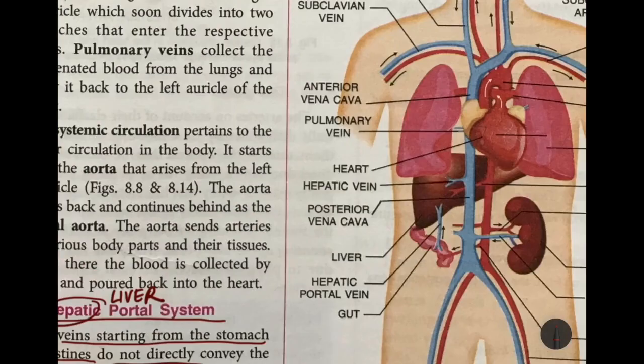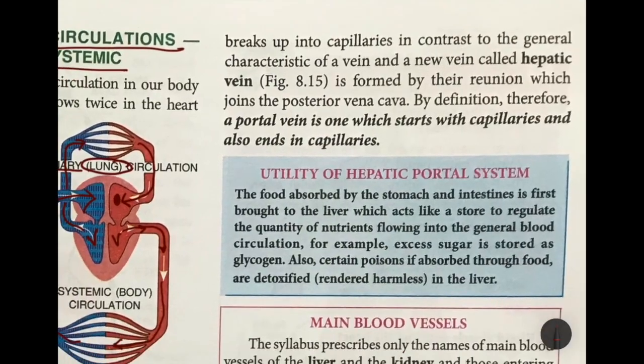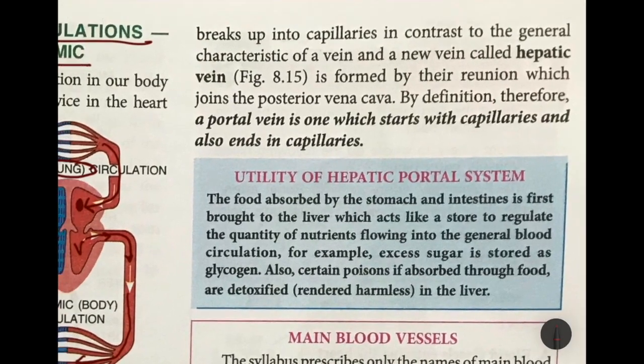The word hepatic, I told you, it means liver. So there it breaks up into capillaries in contrast to the general characteristic of a vein, and a new vein called hepatic vein is formed by their reunion, which joins the posterior vena cava.